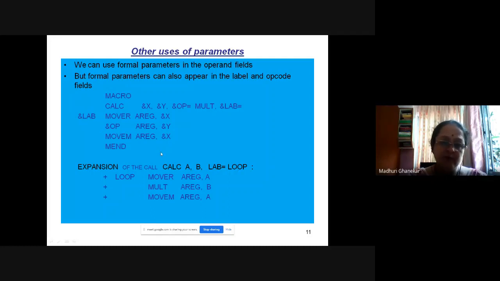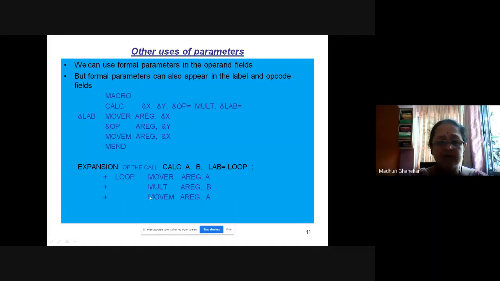So it means that not only in those two columns, that is, the register column or the memory operand column, are you allowed to make use of the parameters for the macro, but they can also be used anywhere in the program. Like it has been demonstrated, it can appear in the mnemonic field, it can appear as the label also. So that is what is demonstrated over here.